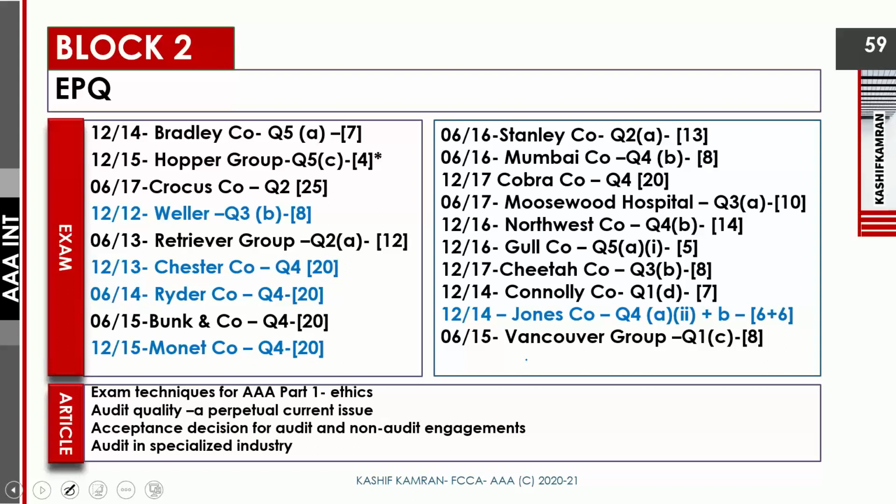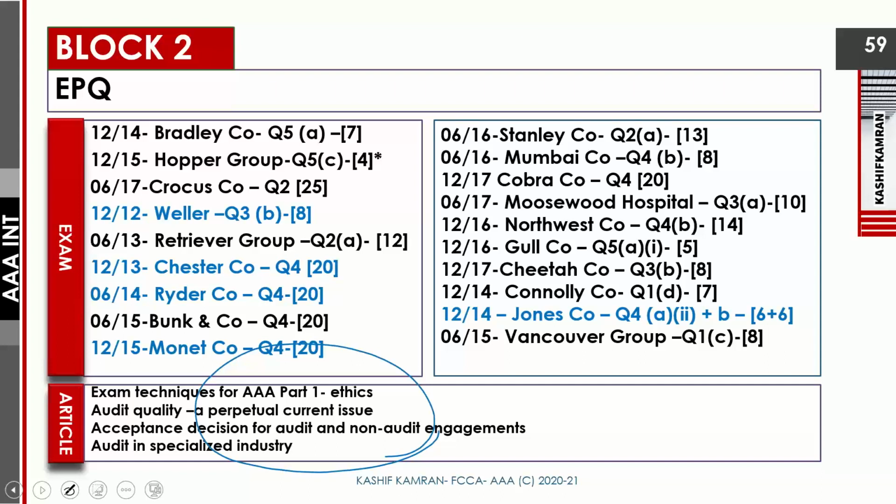And as we start with the practice phase, you will become equipped with the confidence on block 2. There are 4 articles you can see at the bottom of the screen. There are 4 articles which are recommendable, and I will be guiding you when to read each article. But there are 4 articles available for reading with block 2. When will you be reading each article? I will be guiding you on a step-by-step basis.